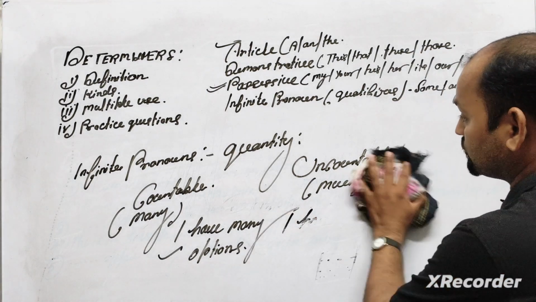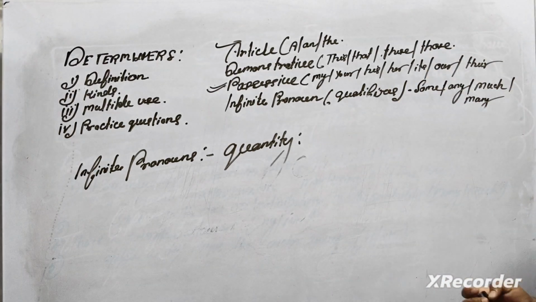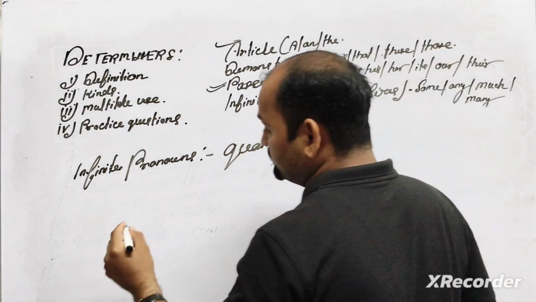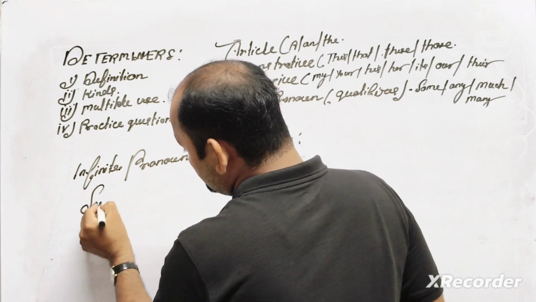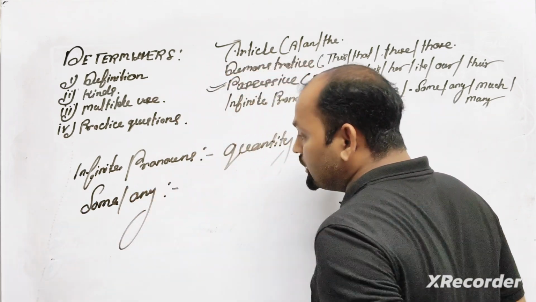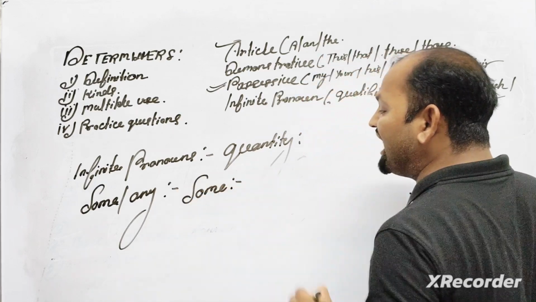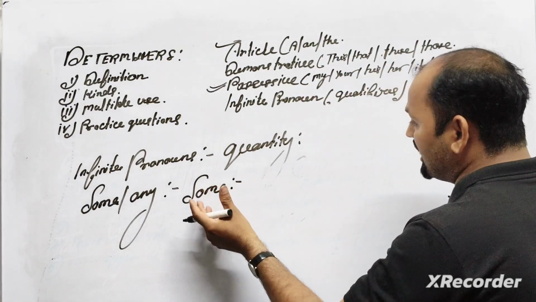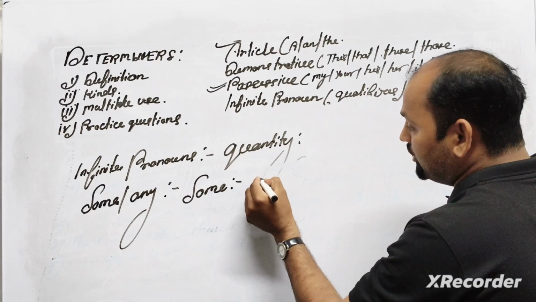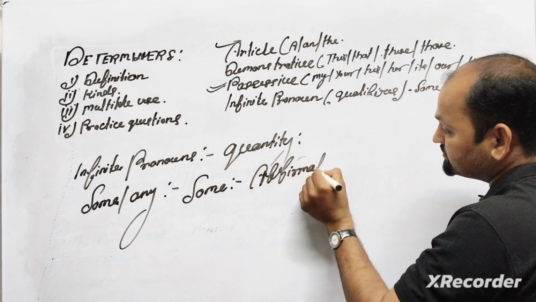The next and most relevant topic, which is doubtful for students, is the use of some and the use of any. Always use some with affirmative statements.